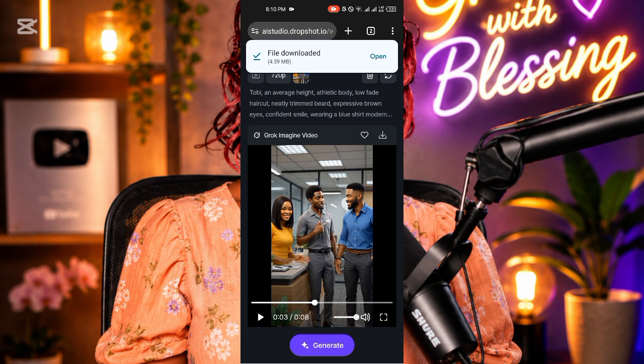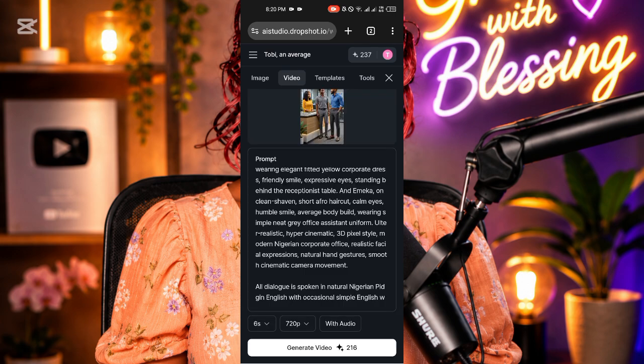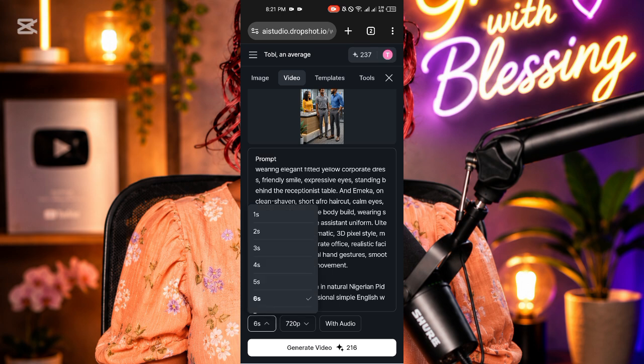I'm using them. So you're just going to click on the down arrow button there and download it straight to your device. I'm not sure it has watermark. It doesn't have watermark. When I was editing it on my InShot, I didn't see any watermark. So this does not have watermark. So you can be rest assured that you are not going to be battling with watermark here.